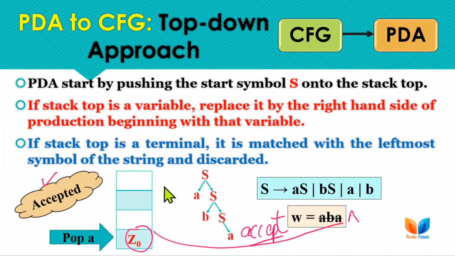The string is accepted by the PDA. Now we need to write transitions for these steps. We have just seen how these production rules work with the stack. As a stack is used in the PDA, we now have to check how we can write transitions for these rules to derive a particular string from the grammar.